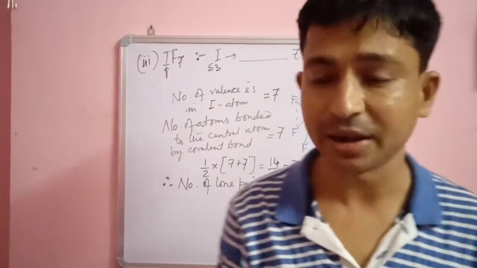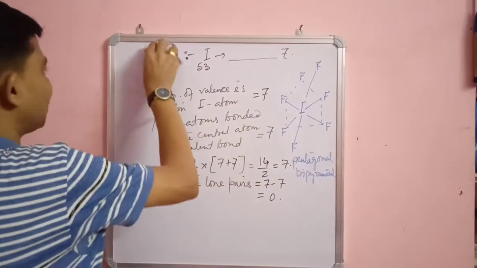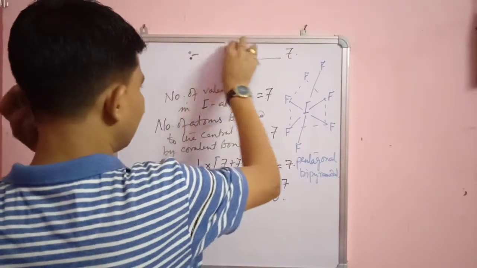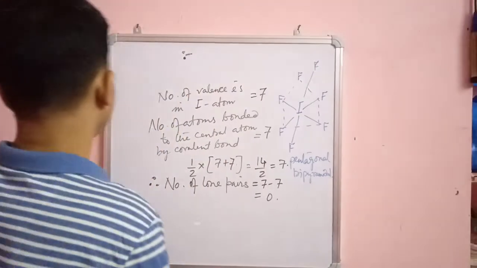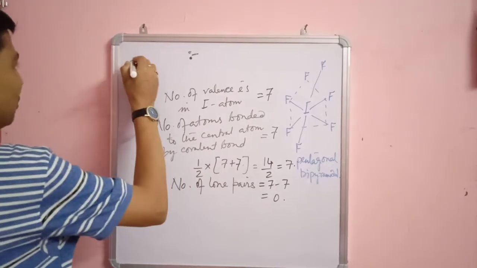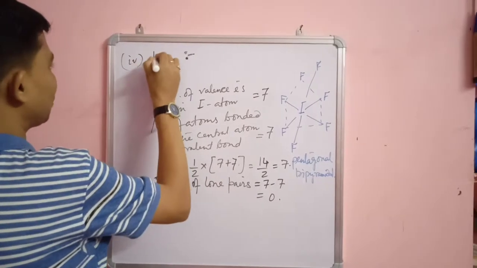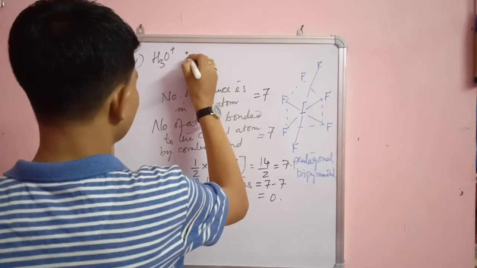shape of molecule. Next molecule we will consider is H3O plus. Whatever molecule till date we have studied, so next molecule is H3O plus. So the next, number 4, is shape of H3O plus molecule or H3O plus molecular ion. Okay, so central atom here is oxygen.